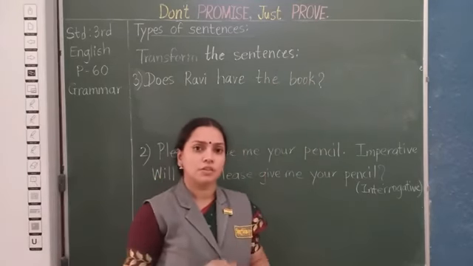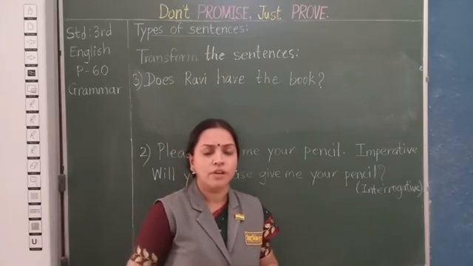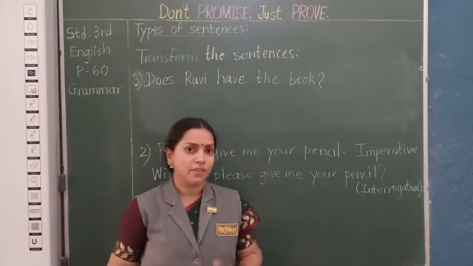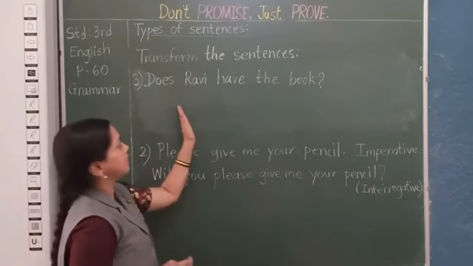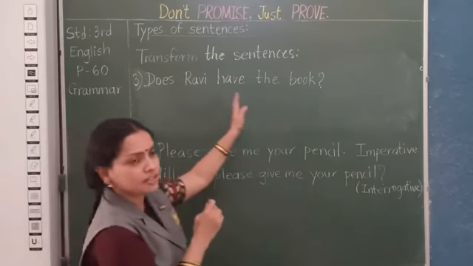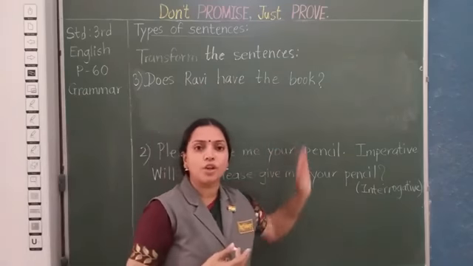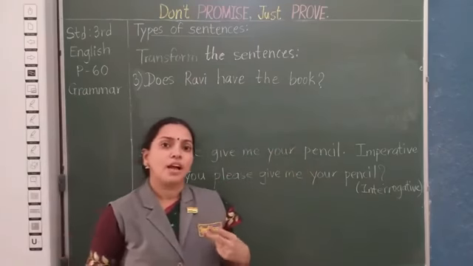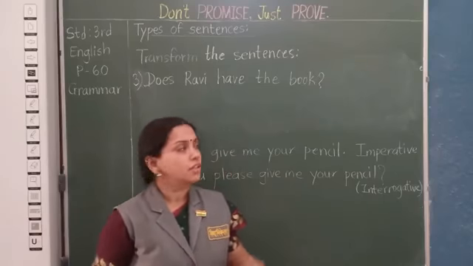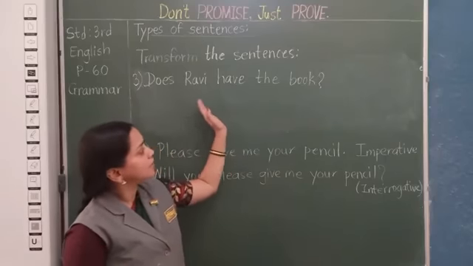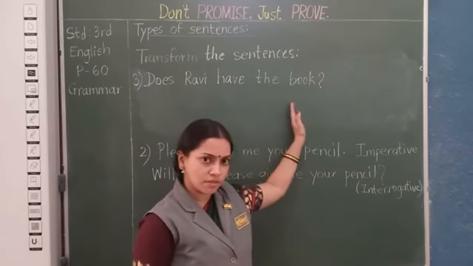Now we will change it to declarative. But when I say declarative, two answers are possible. I can say Ravi has the book, because you know interrogative questions have either yes as the answer or no as the answer. Correct? So I can say Ravi has the book.